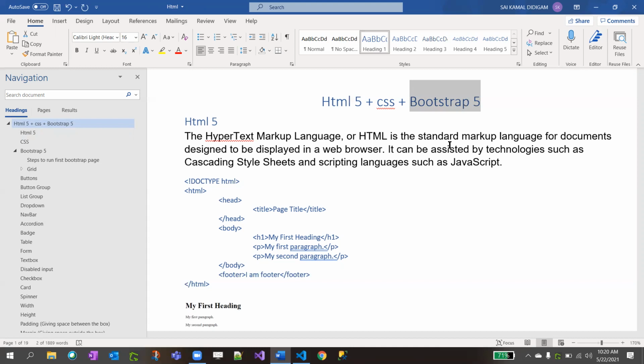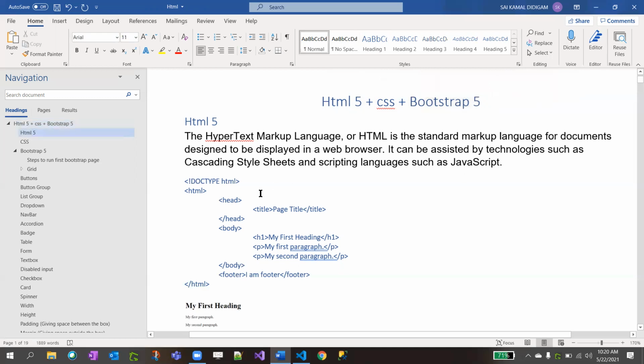This is CSS built on top of HTML. So you don't need to write your custom CSS, like putting styles or changing the color. If you just apply the class names to your HTML, that CSS will be applied automatically. I will come to that point again. Just to give a high level, this is HTML5. CSS applies colors, spaces, and other things to the HTML. Bootstrap 5 is also CSS, but it is already built in. The styles are already defined by Bootstrap. You just need to mention the class name on your HTML elements.